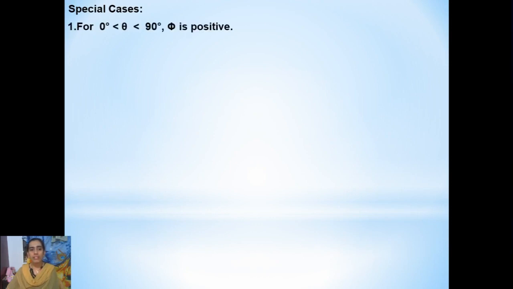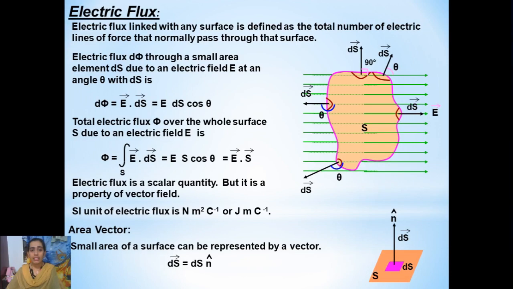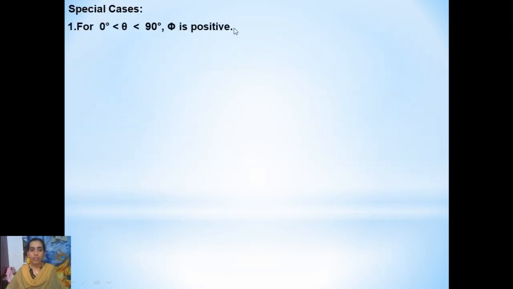Now, let us see some special cases. What happens when electric flux has a positive value? In this equation, you can see E ds cos theta. If theta has a value less than 90 degrees, between 0 and 90 degrees, then the electric flux value will be positive.